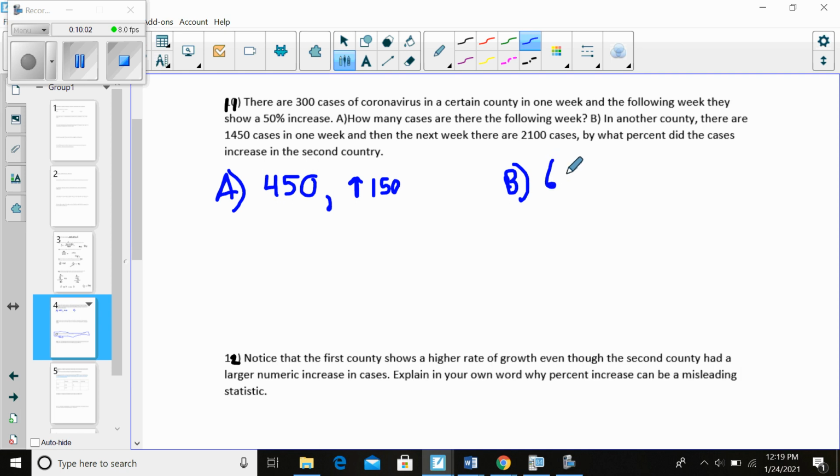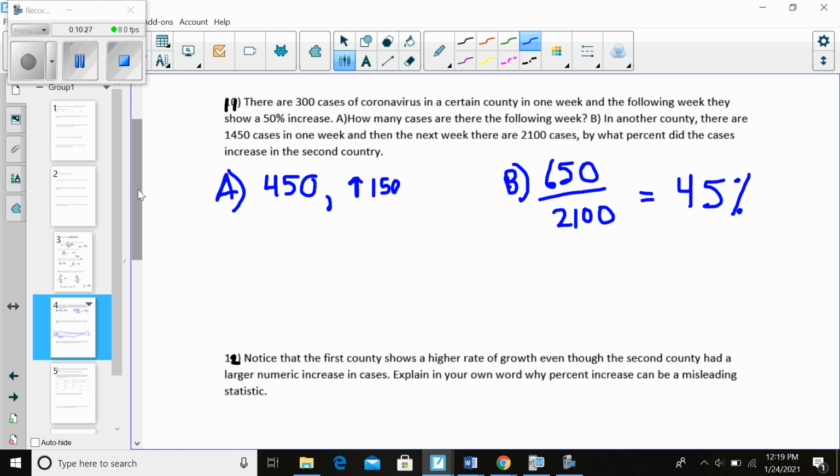If I went up by 650 compared to the 2,100, right? Even though I added so many more cases than the other county, my percentage increase is lower. Okay, 45%. All right, and so why does this happen?